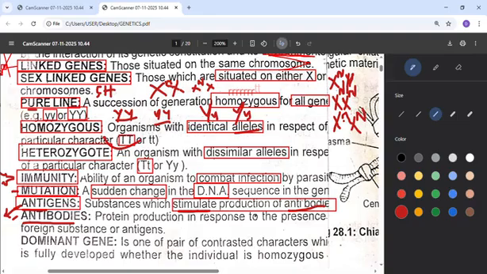So the antibody always attacks the antigen. Once the antigen has been attacked, just like the security man will collect the person's ID card, that's the attacking of the antigen. Once the ID card is collected, the thief has also been apprehended.